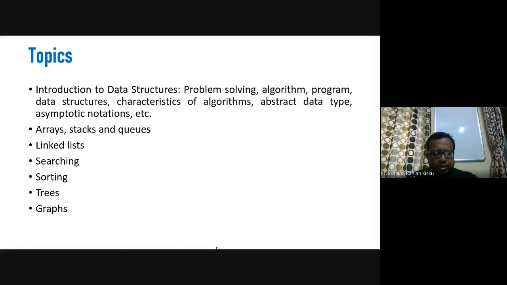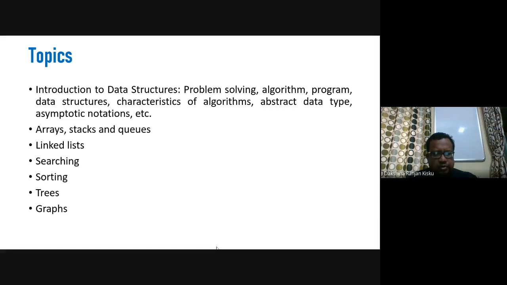Then in sorting, we will talk about different sorting algorithms. We will start from bubble sort, then insertion sort, selection sort, merge sort, quick sort, and heap sort. And then we will go for the final topic, that is trees.